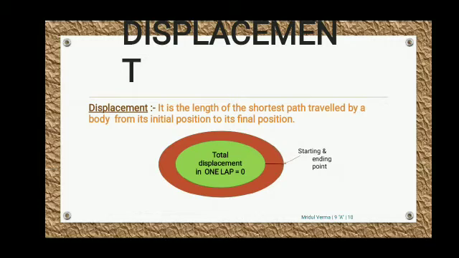Displacement. It is the length of the shortest path traveled by the body from initial position to final position. Same diagram is here. A circle is there. Children, in distance we are having the circle's circumference, the total path covered by an object. Now what is displacement? The shortest path traveled by an object. For the same diagram, the displacement is 0. Why is displacement 0? Because your end point and starting point are the same.